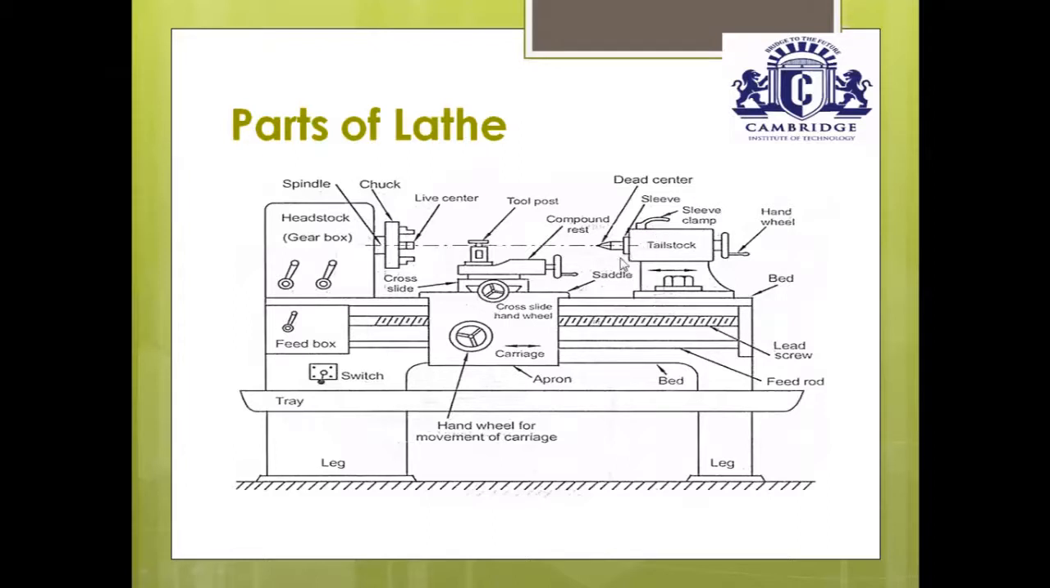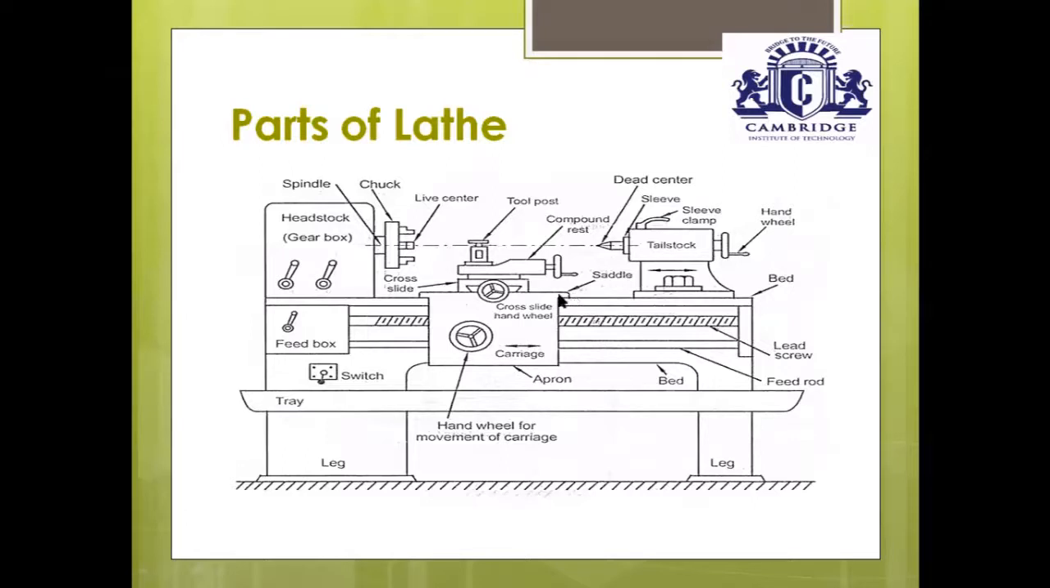Next, the most important part is the carriage assembly. This carriage assembly is mounted on the inner guideway. The first important part in the carriage assembly is the saddle. The saddle is mounted on the inner guideway. This entire assembly moves to and fro over the surface of the bed when you rotate the hand wheel. When you rotate the hand wheel, this carriage assembly moves to and fro on the inner guideway.